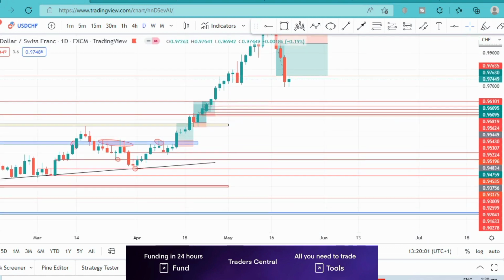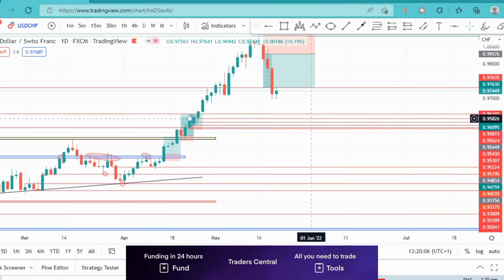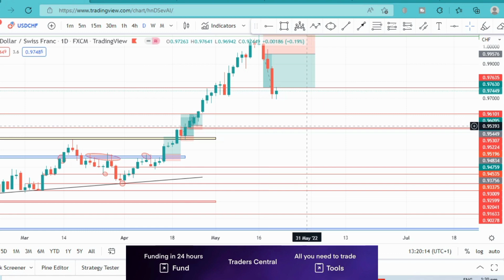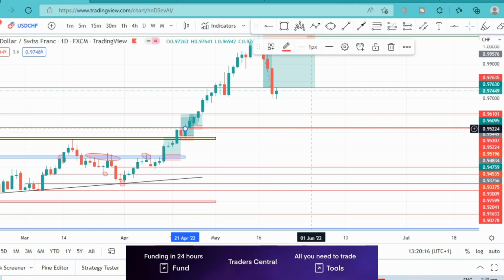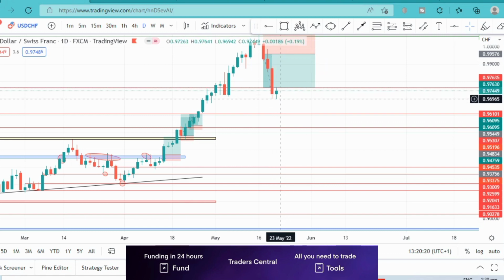Now, if we go to the daily time frame, we can see as well that price has broken through that support area and has gone back down to retest that support area. So we should be expecting maybe a bounce off this area here.